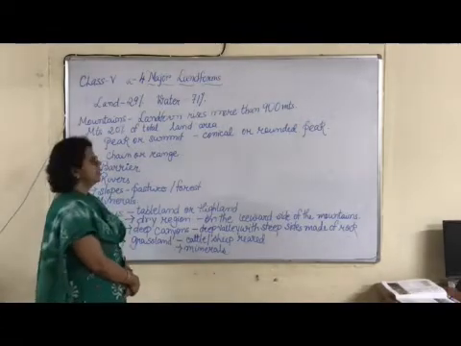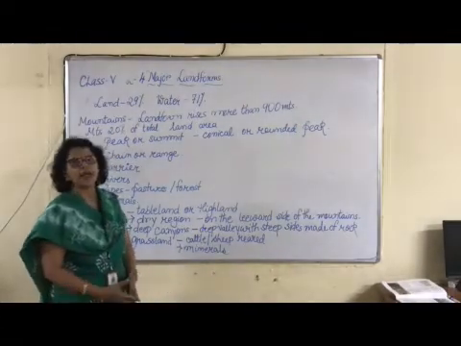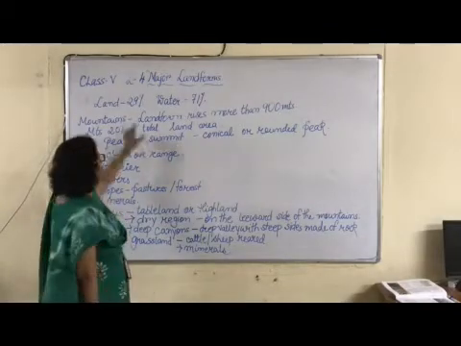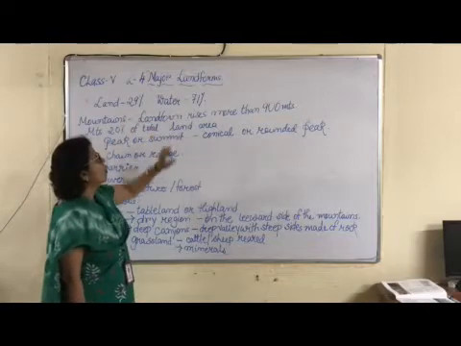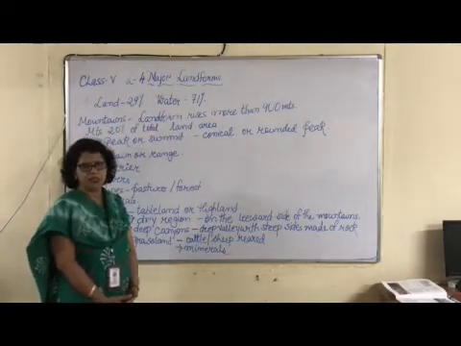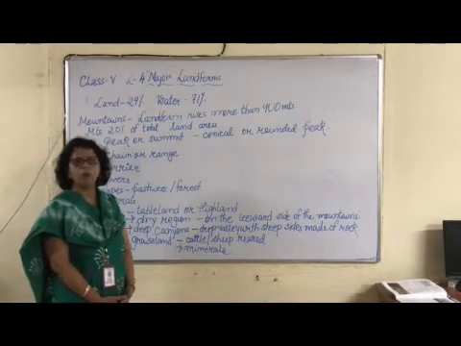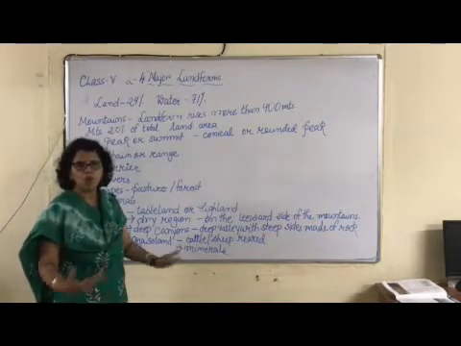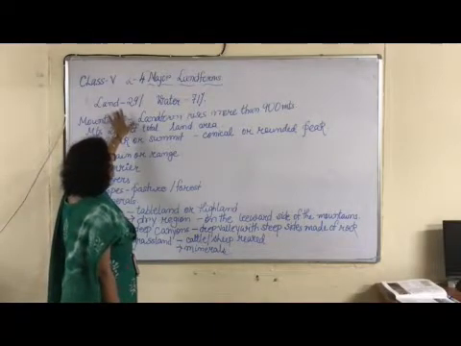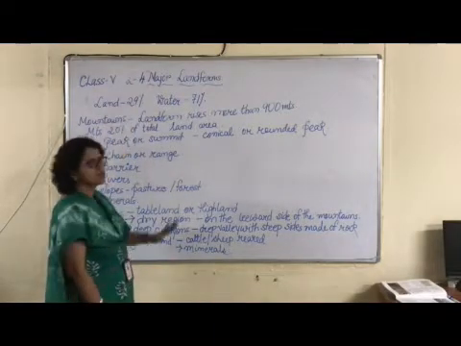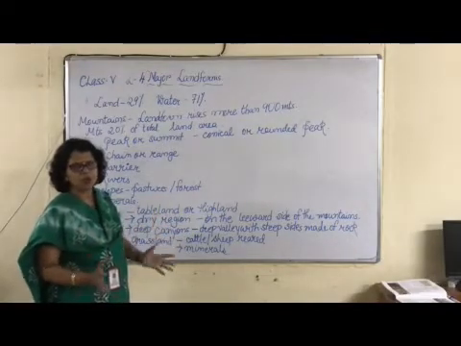Now children, our earth is made up of land and water. Land is only 29% and water is 71%. So that's why you all know that our earth is called the blue planet, because we have more water. Our earth is made up of land and water.